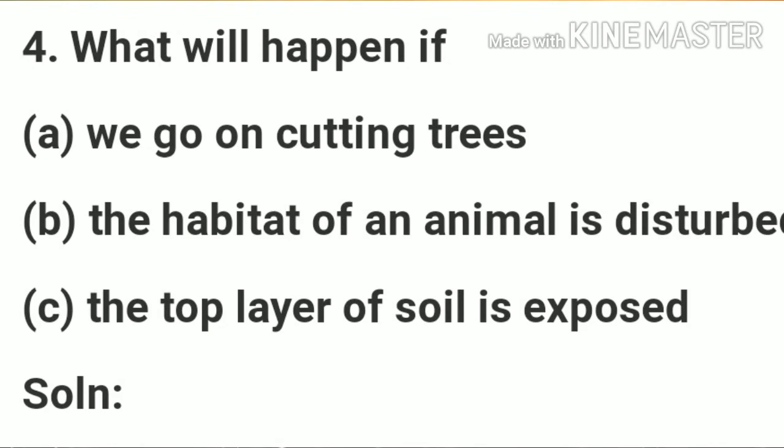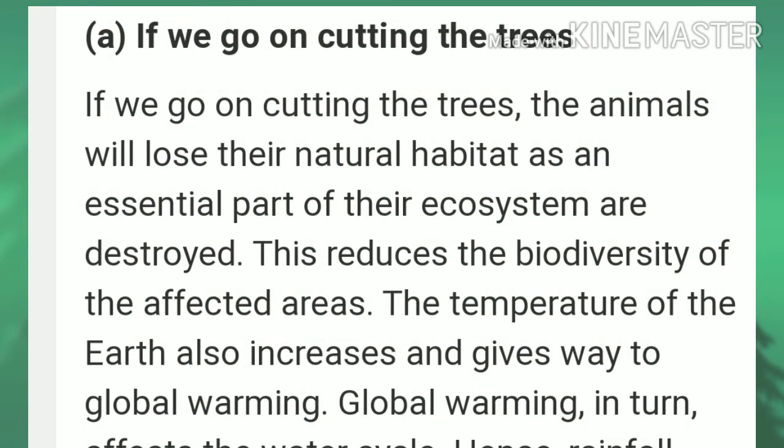Now, question number 4: what will happen if we go on cutting trees? The habitat of an animal is disturbed, the top layer of soil is exposed. So children, what will happen if we go on cutting the trees? Answer: if we go on cutting the trees, the animals will lose their natural habitat as an essential part of their ecosystem is destroyed. This reduces the biodiversity of the affected areas.